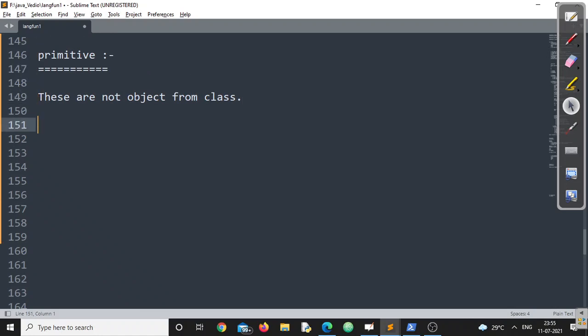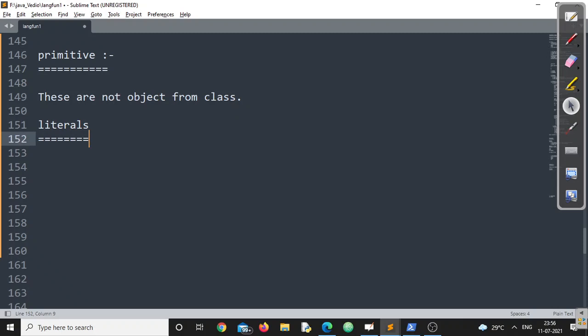For that, we need to go for a different concept where we'll talk about autoboxing, unboxing, wrapper classes and all. We'll discuss that particular concept in some videos. Before going into that, the next important topic we should discuss here is literals. This is the very next topic we should talk about. What? Literals, right?